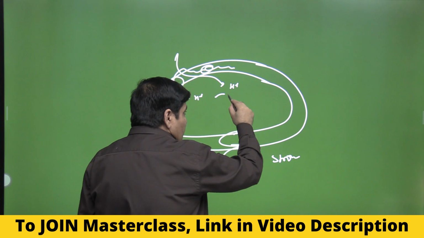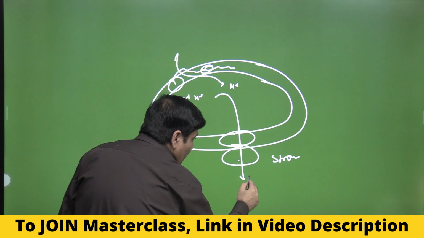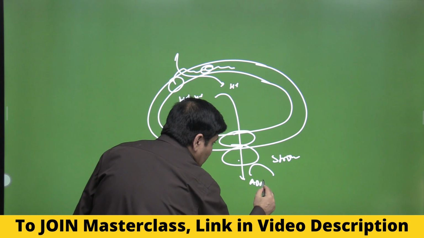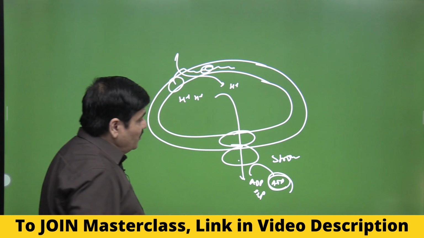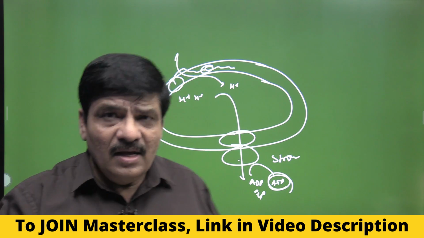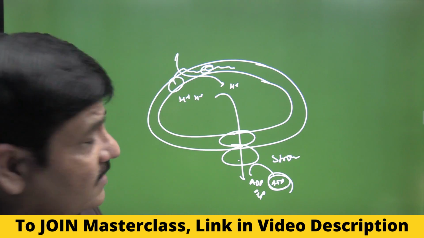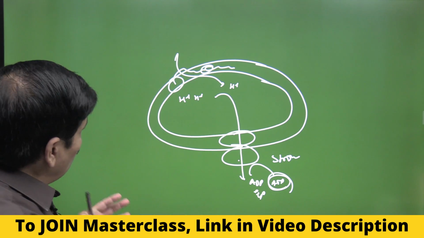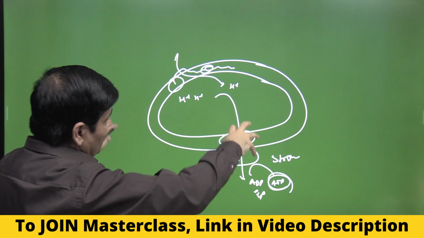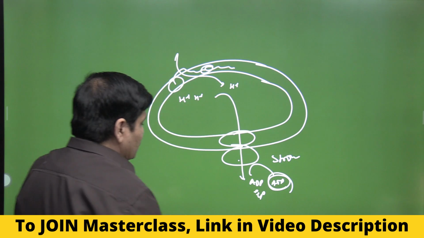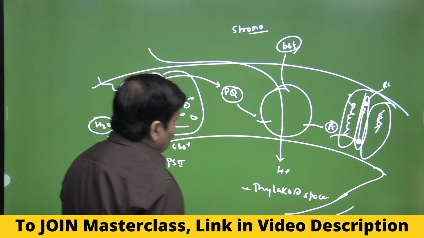And what happens? Again, there is chemiosmosis, and this leads to phosphorylation of ADP, and it leads to the formation of ATP molecule. This is phosphorylation, and this is actually what is called photophosphorylation. This is the diagram. Now you can understand the diagram that is given in the NCERT. So let us come back to what we were discussing here.